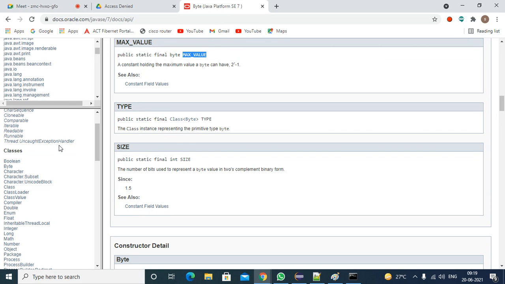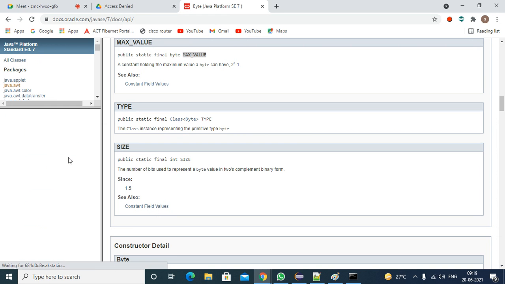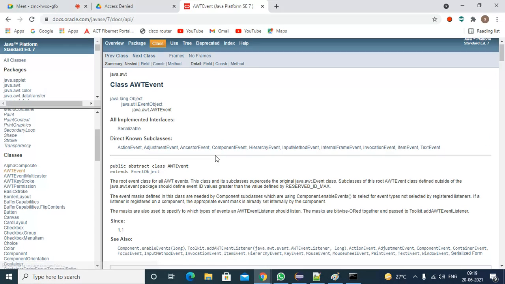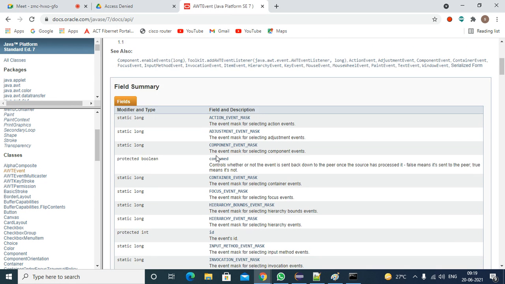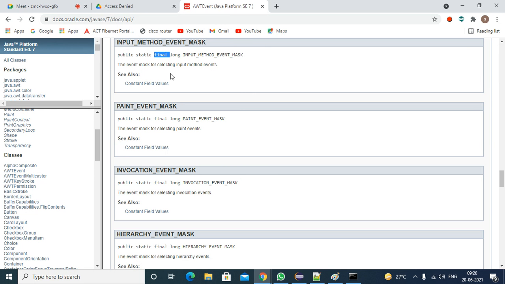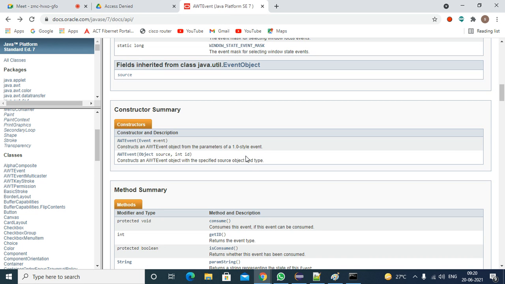Some other naming conventions are there. Those are in java.awt package. I told you just now, for add action listener, remove action listener, those are in java.awt package. Open awt, open any events class, awt events, go to method summary. In the field summary, all these are constants, all in capital letters. These are variables, and if you open this variable, it will be constant, only final. Go to method summary.